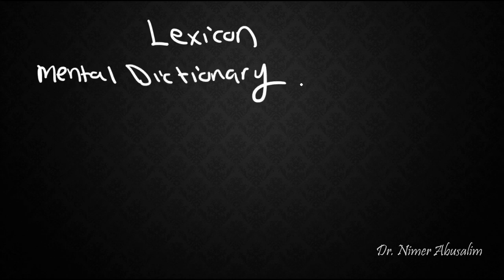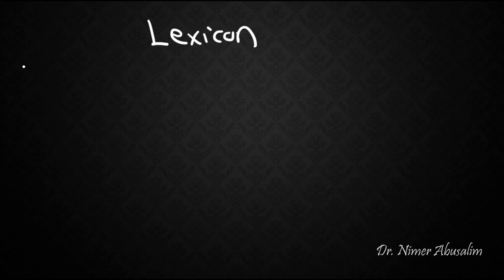Where can we get this extra set of restrictions on verbs? Well, we can get it from the lexicon. The lexicon is our mental dictionary. It is where we store all of our words inside our brains. That's why we call it a mental dictionary. So then the lexicon contains words. For each word, there has to be a list of information that is available.